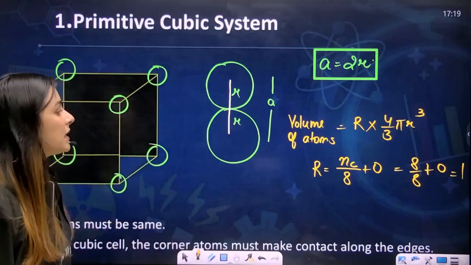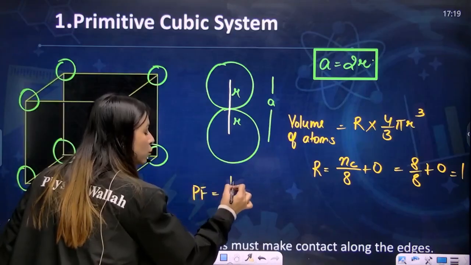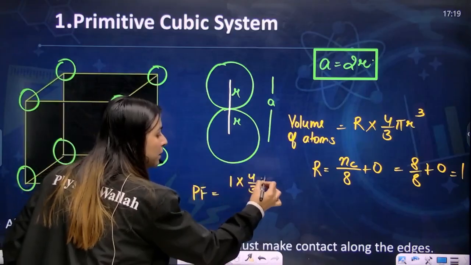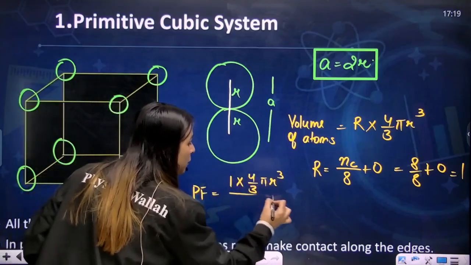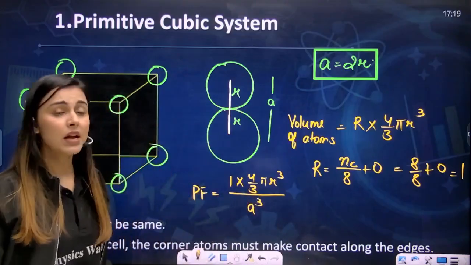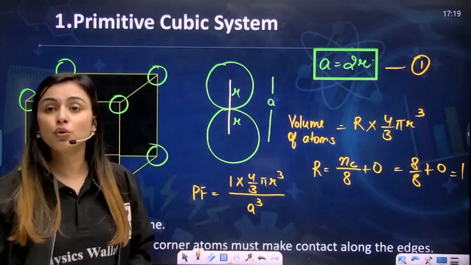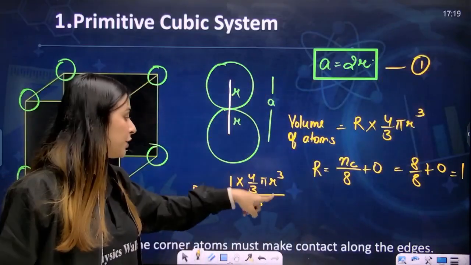Right? Yes. Since the rank is 1, I can say that packing fraction will be equal to 1 into 4 by 3 pi r cube upon the edge length, which is a, so a cube. Now I'll be using this equation, which is a is equal to 2r, into this.